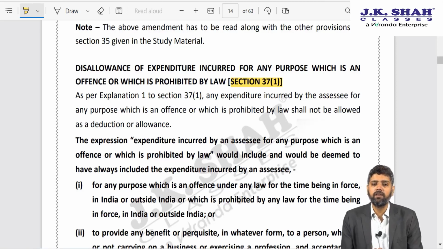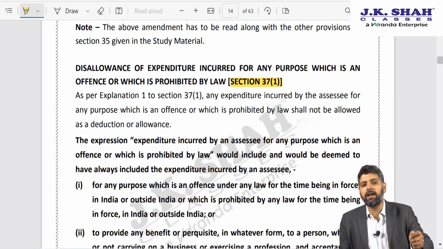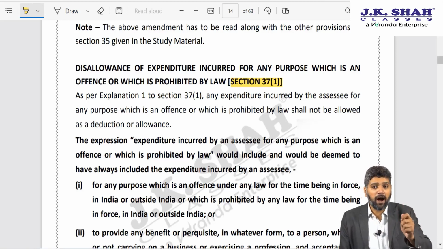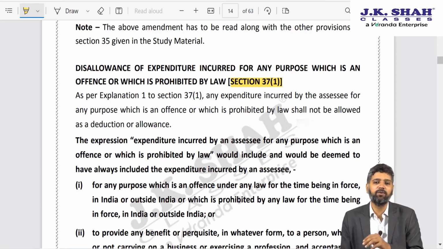In that instruction, CBDT referred to a guideline issued by Medical Council of India. And they said, as per Medical Council of India, doctors are prohibited, debarred from accepting gifts or freebies from pharmaceutical companies. Many a times it happens, friends, it's a dark reality of our society.